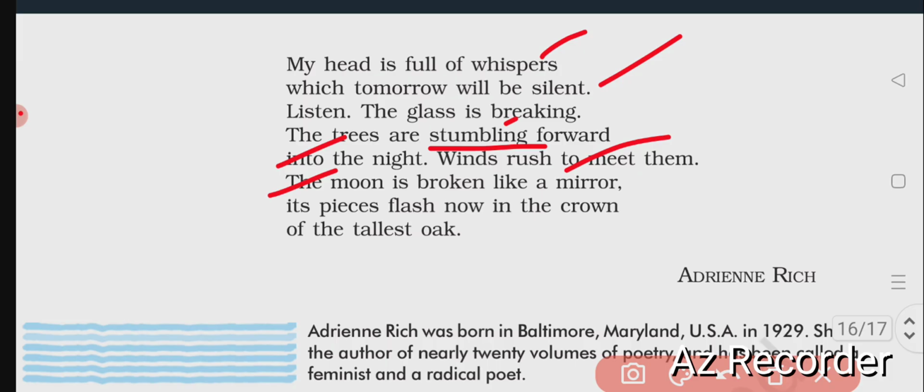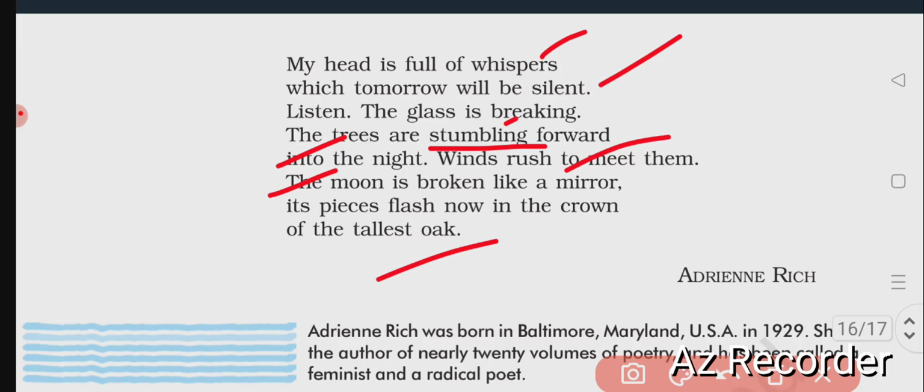Its pieces flash now in the crown of the tallest oak tree. The tallest oak tree is there. As the poet says, the pieces flash now in the crown of the tallest oak tree. All the pieces of the broken mirror are flashing. Just think about the beautiful comparison here. What does the poet really say here?